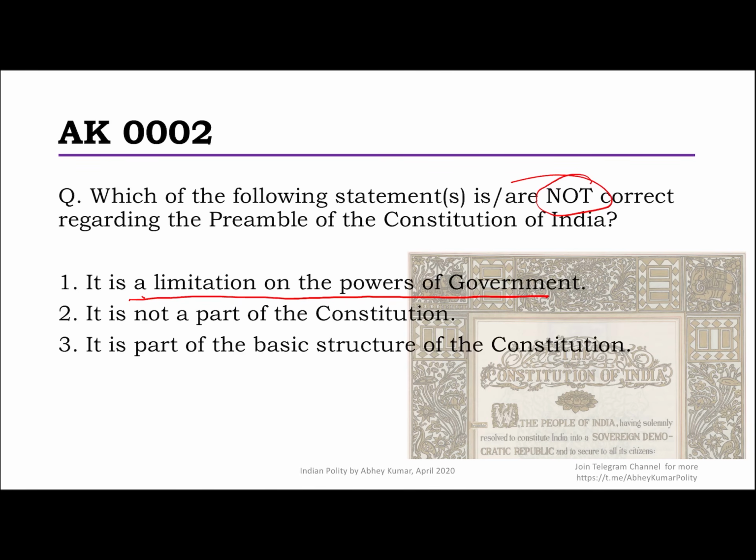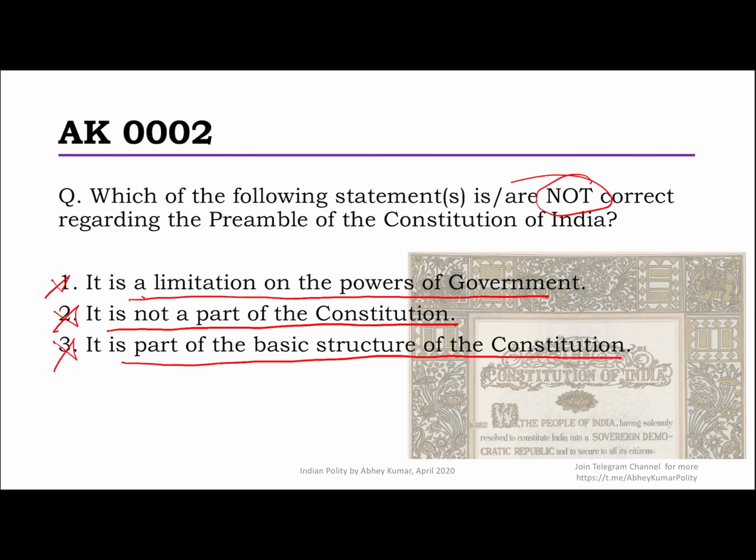In fact, this was the whole argument based on which, in the Berubari case, the Supreme Court held that the preamble is not a part of the Constitution, which was of course overruled in the Kesavananda Bharati case, which declared that it is a part of the Constitution. So even the second statement is wrong along with the first one. It is a part of the Constitution. Now, is it part of the basic structure of the Constitution? No. It is not a part of the basic structure.